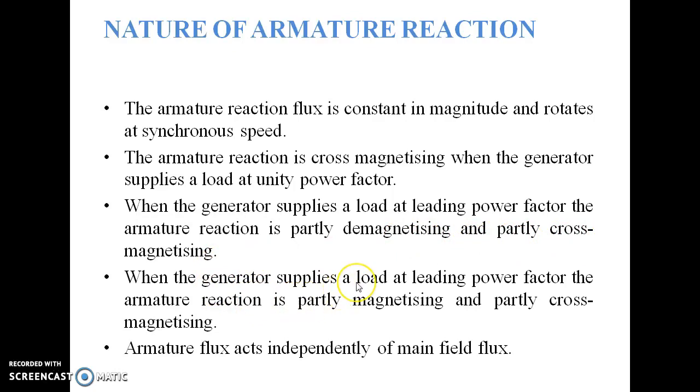When the generator supplies a load at leading power factor, the armature reaction is partly magnetizing and partly cross-magnetizing, and the armature flux acts independently of the main field flux. Remember all these five points as the nature of the armature reaction.